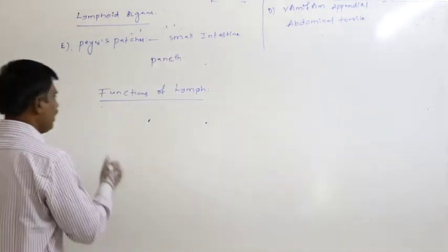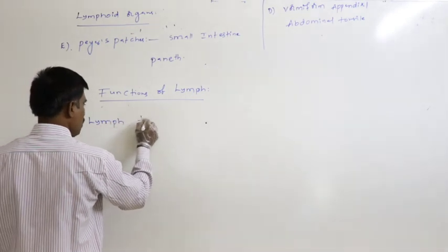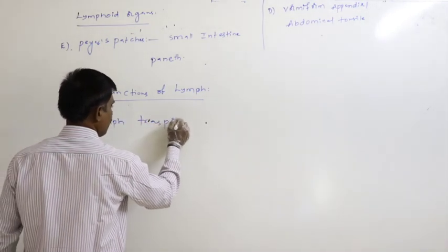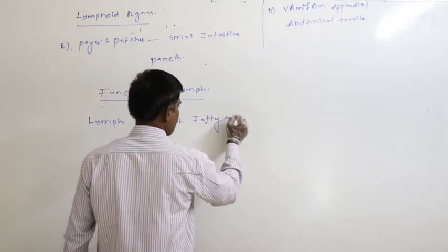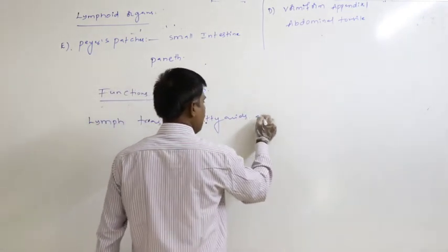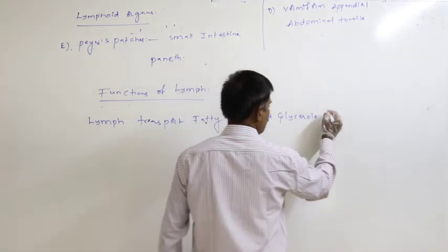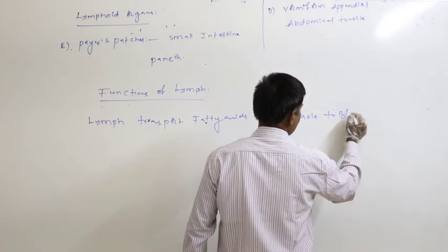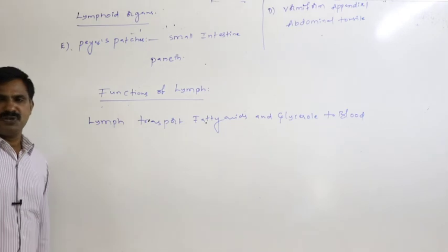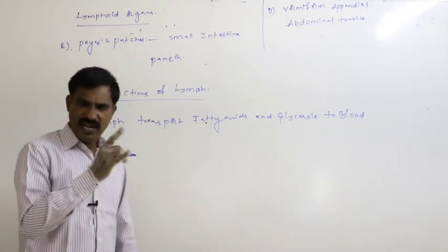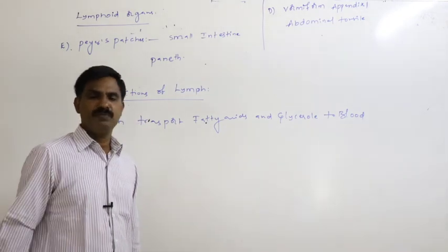Definitely, lymph transports fatty acids and glycerol to the blood. Lymph is responsible for the transportation of fatty acids and glycerol from the small intestine to the blood.